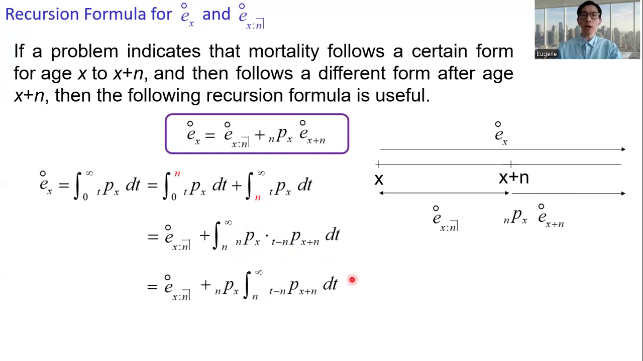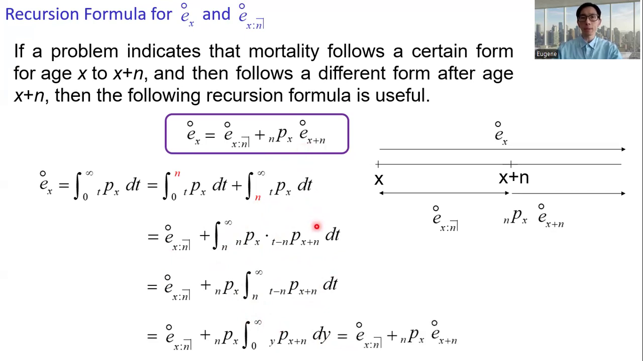And then by the change of variable, the integral becomes the integral from 0 to infinity, and then the variable is y, ypx plus n dy. So this integral is the definition of the complete expectation of life at hx plus n. So we get the recursion formula.